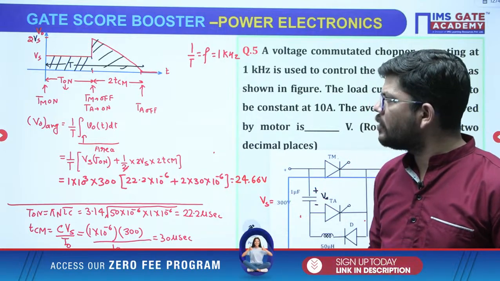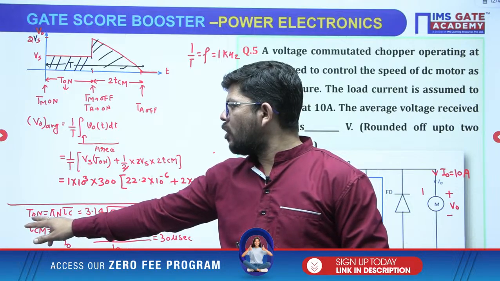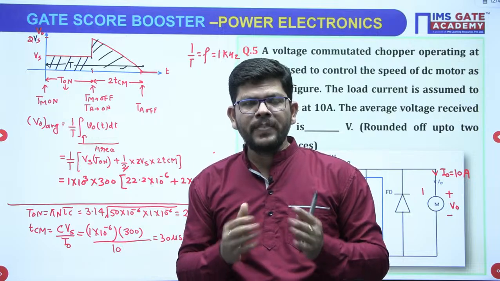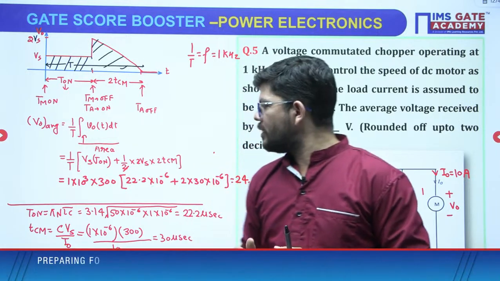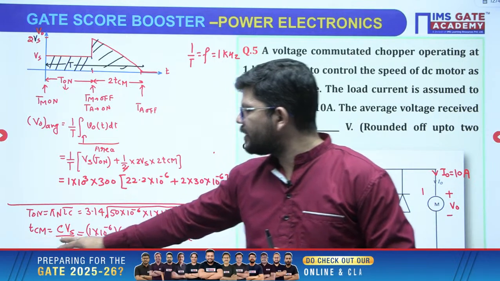So you have learned how to calculate average voltage, you have learned to calculate the on time of the main thyristor, the time for which the main thyristor was on, or the minimum time for which it can be turned on. So this is T on, right. You have seen how to calculate circuit turn off time.